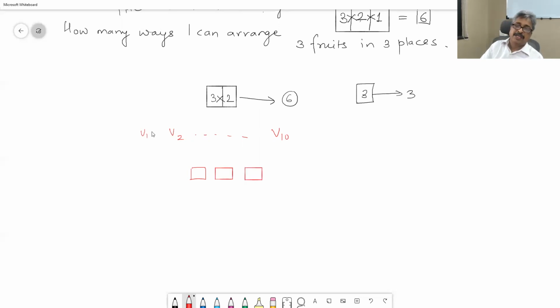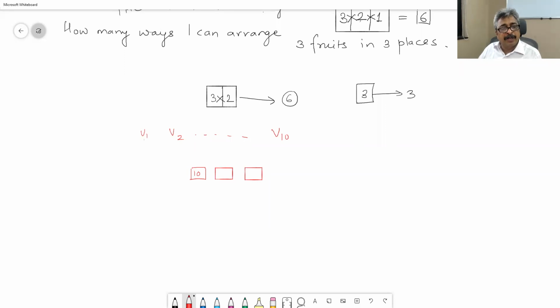In how many ways can I display 3 vegetables out of 10 vegetables? Or the question could be, in how many ways can I arrange 3 vegetables out of the 10 vegetables that I have? The first place, you can display in 10 different ways.